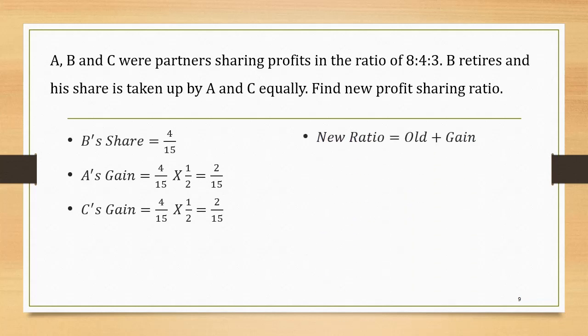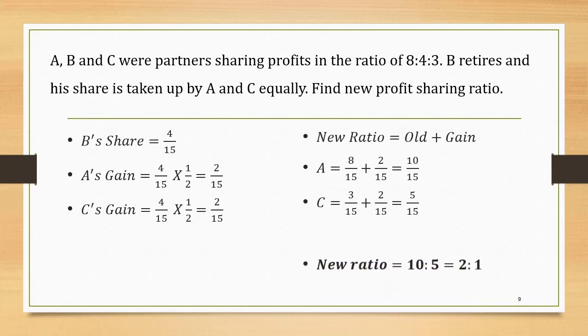New ratio is equal to old plus gain. For A, old ratio is 8/15, gain is 2/15, so the new share of A is 10/15. Similarly, for C, the old ratio is 3/15, gain is 2/15, so the new share is 5/15. The new ratio is 10:5, which is also equal to 2:1.